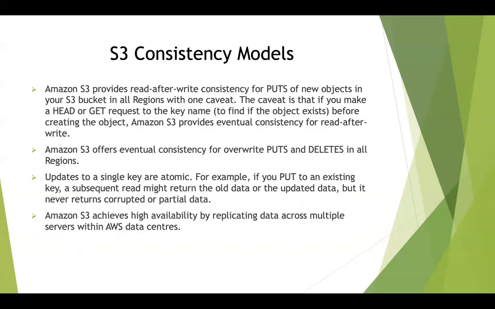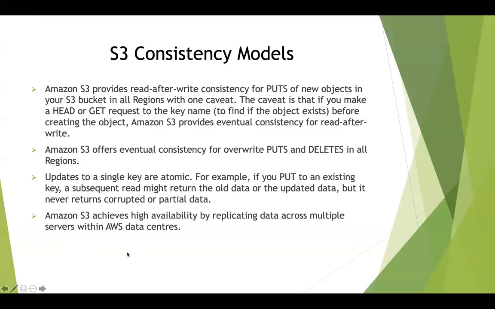Okay, so you can see over here, updates to a single key, or single object as they call it, are atomic. For example, if you put to an existing key, a subsequent read might return the old data or the updated data, but it will never return corrupted or partial data. So S3 always ensures that kind of durability in its storage classes. For the first time that you put that data, it's a new object, so you will immediately be able to read it. But the second time that you update that object, you will have to wait a second or two for the change to propagate.